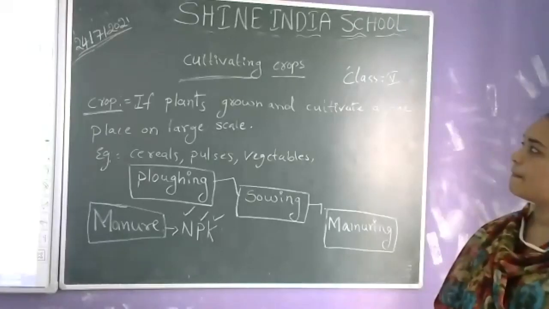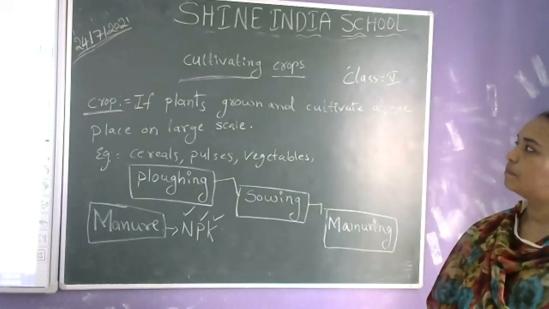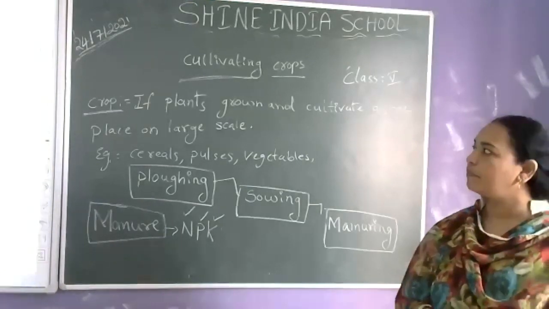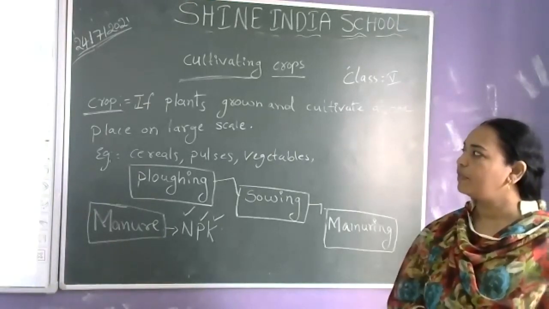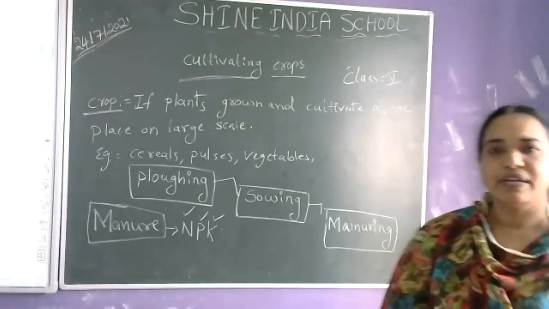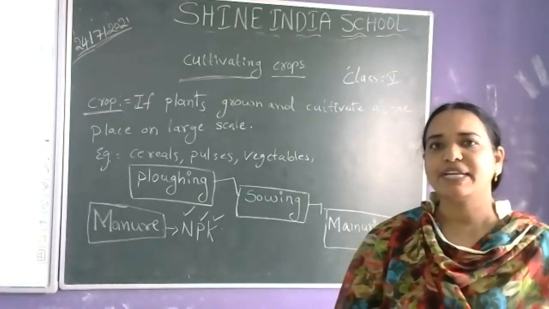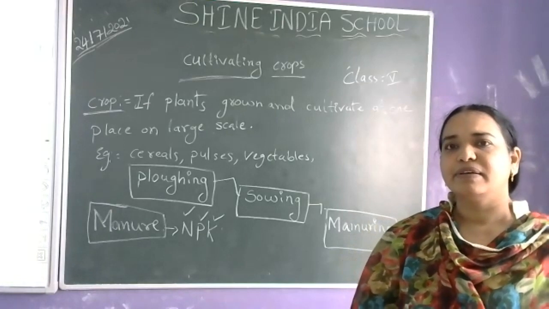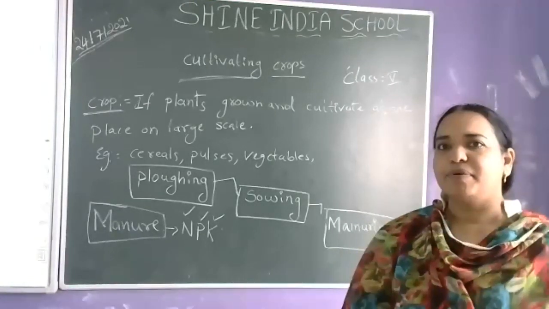Is it clear for you, children? What is manuring and what is manure, is it clear for you? Ma'am, the board is not clear, ma'am. Yes, ma'am. Okay, what is manuring? Did you get it? Understand, beta? Yeah, ma'am. The board is not clear.